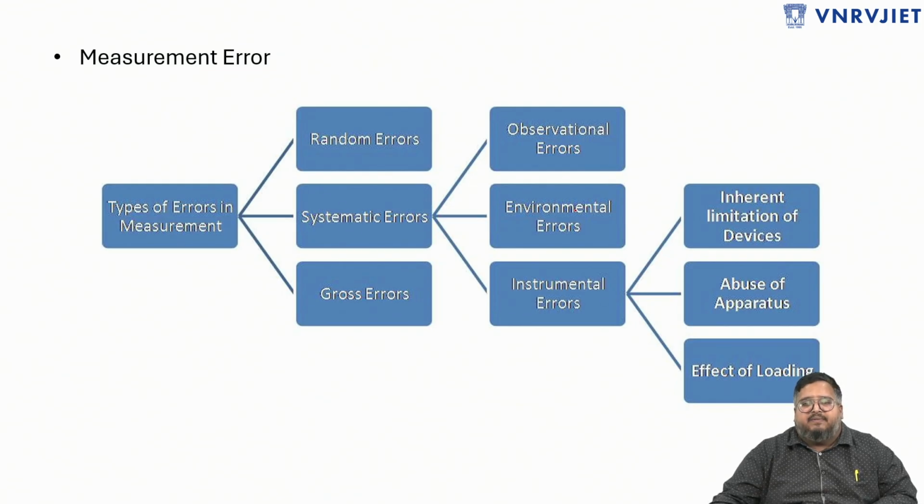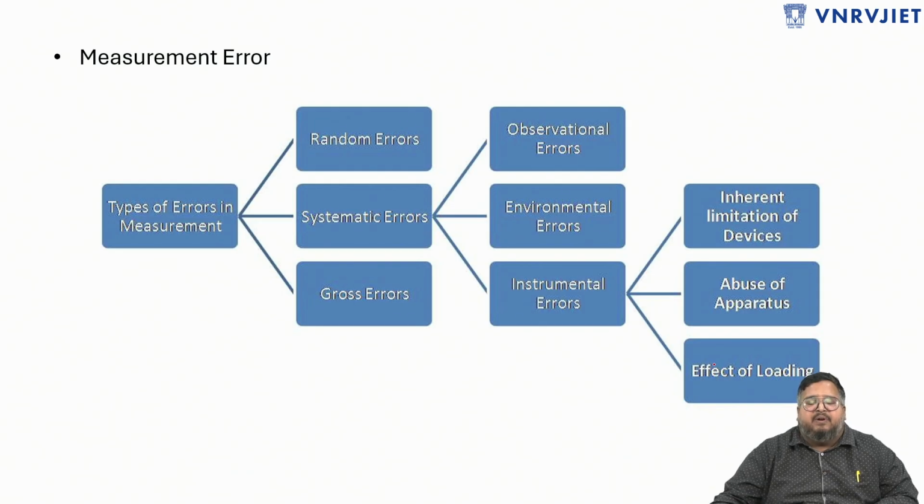Next one is environmental errors. Due to environmental quantities, some errors creep into the instrument readings. These are environmental errors. Next are instrumental errors. These instrumental errors again are classified into three types. They may be because of the inherent limitation of the devices. Next, it can be because of the abuse of apparatus, and third, it can be because of loading effect.